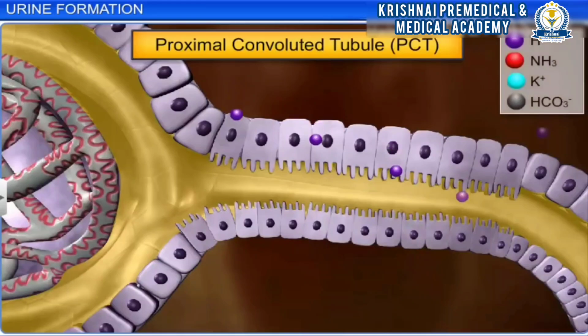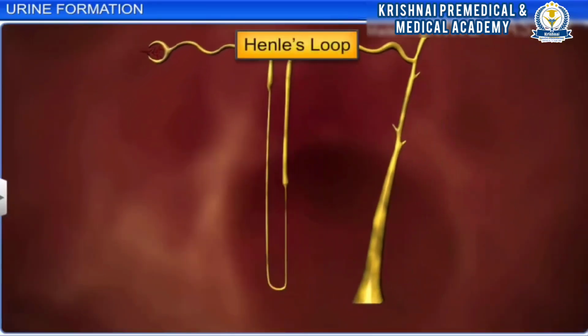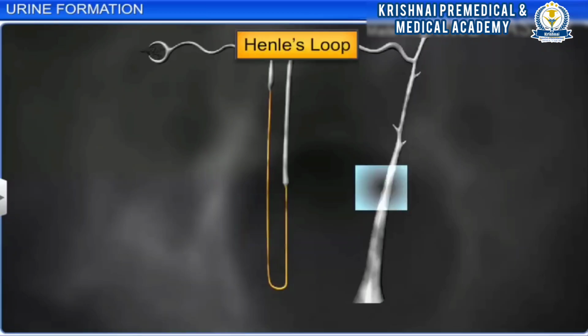and vitamins. It also selectively secretes ammonia, hydrogen ions and potassium ions into the filtrate and absorbs bicarbonate to maintain the pH and ionic balance of the body fluid. The proximal convoluted tubule is followed by Henle's loop, where minimum absorption takes place. However, the region plays a vital role in maintaining the high osmolarity of the medullary interstitial fluid.